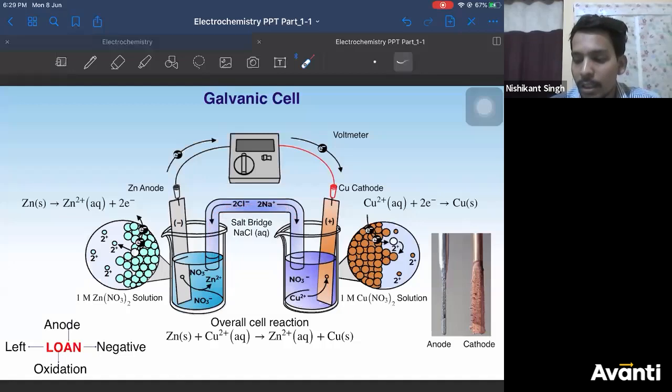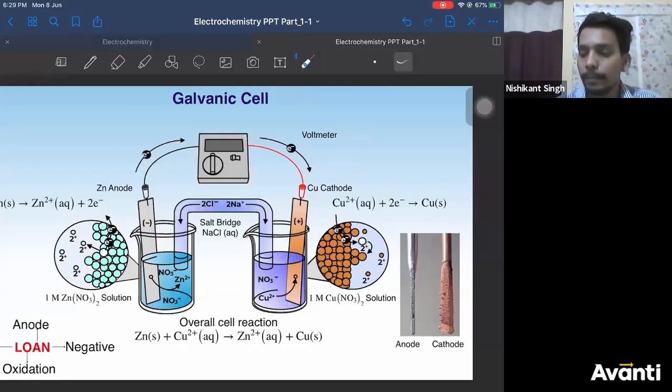You can see this structure overall, right? It is better explained here diagrammatically. Zinc mass will keep on decreasing. Copper mass will keep on increasing, right? Because zinc is getting dissolved. Copper 2 plus is forming copper. So the mass of copper will keep on increasing and the mass of zinc will keep on decreasing.